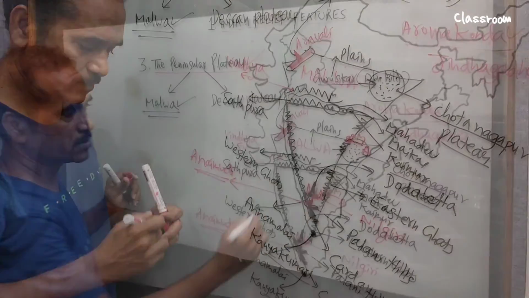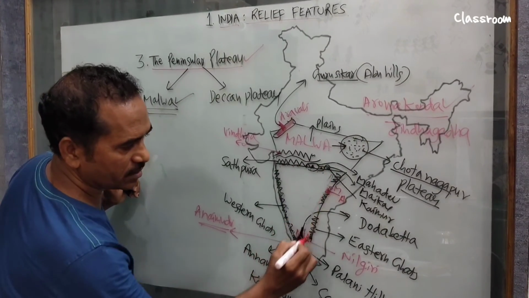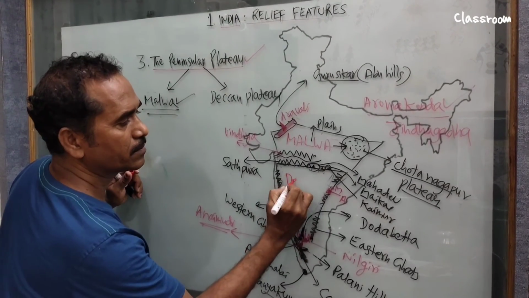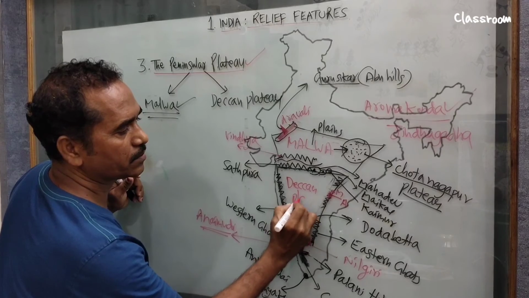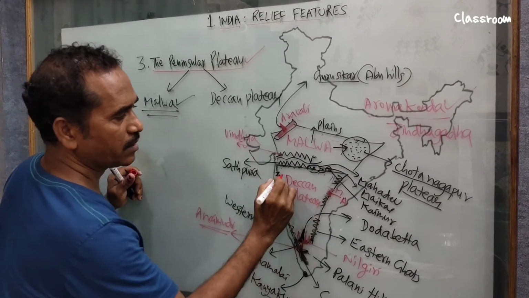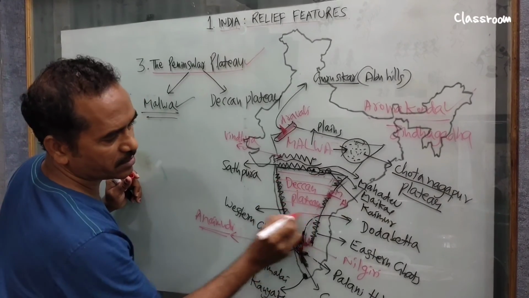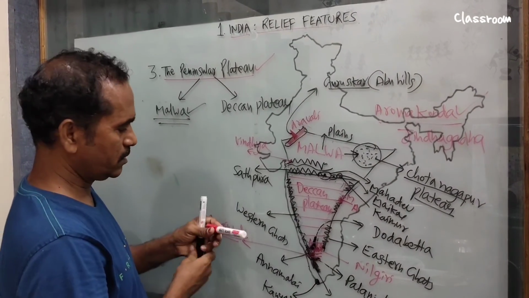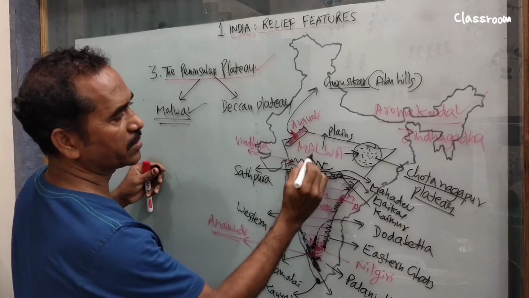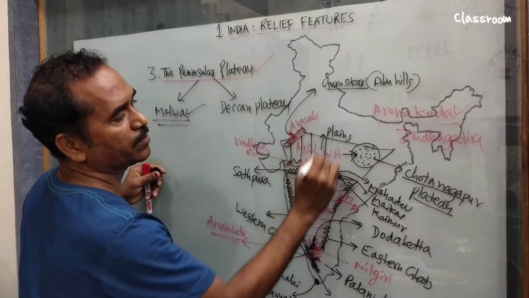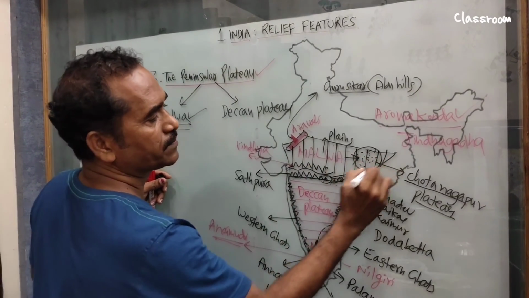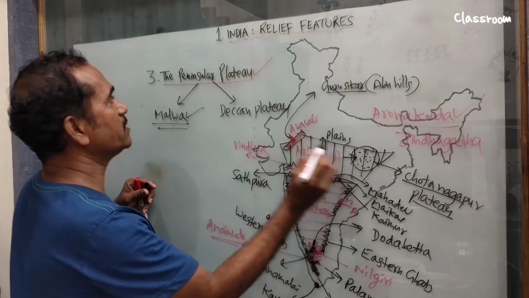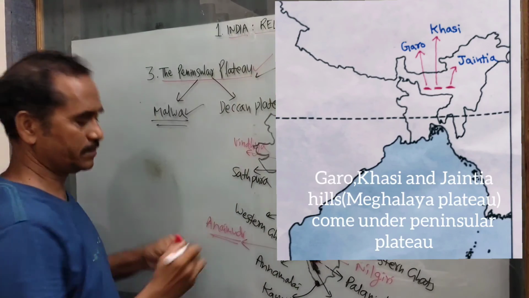So here Ooty. So it is Deccan Plateau. This total part is Deccan Plateau up to here, and the above is Malwa Plateau. This part is Malwa Plateau up to here. The total is called the Peninsular Plateau.